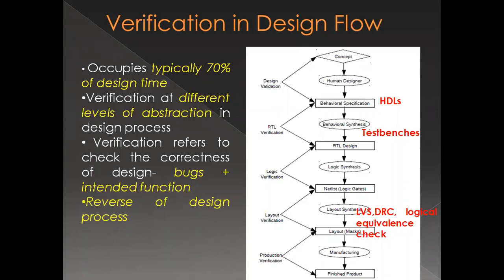So if we talk about our typical design flow, we know verification is part of the design process at every stage. So at different abstraction levels, I can have verification at RTL level, at gate level, at my layout level, at my product level. Everywhere I have to verify.